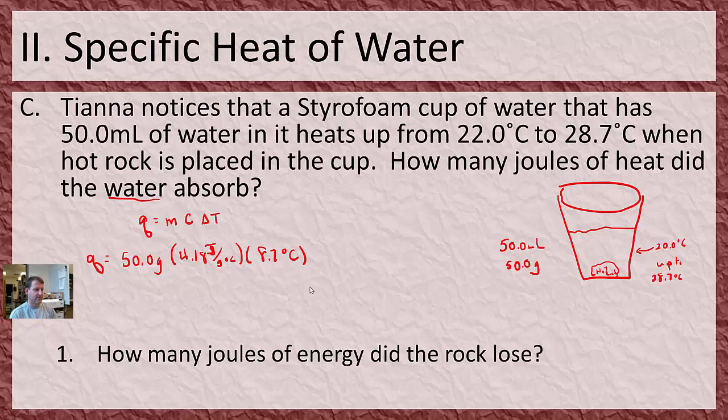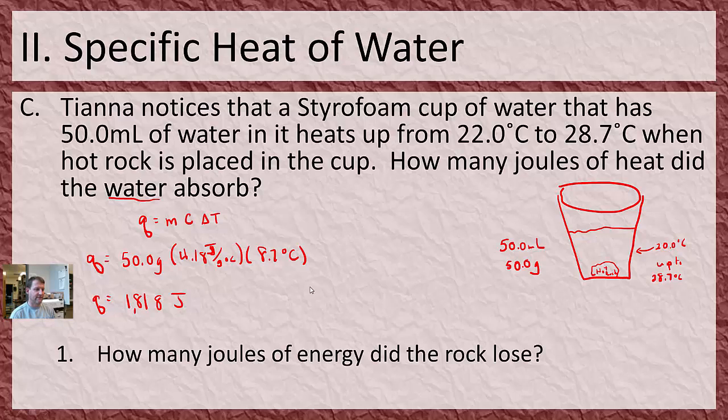All right, awesome. So we've got to find Q now. Plug these into our calculator: 50 times 4.18 times 8.7. That is equal to 1,818 joules of energy absorbed.